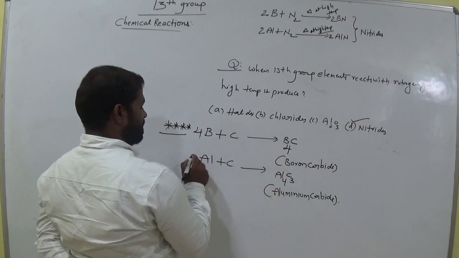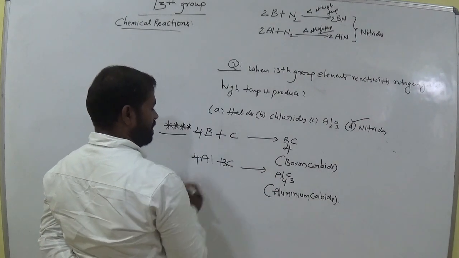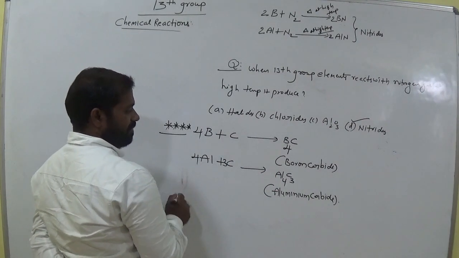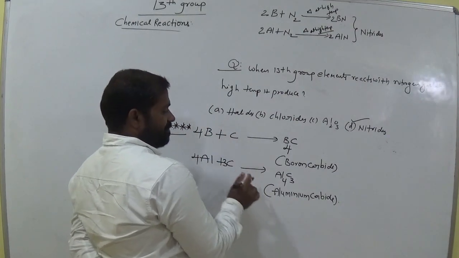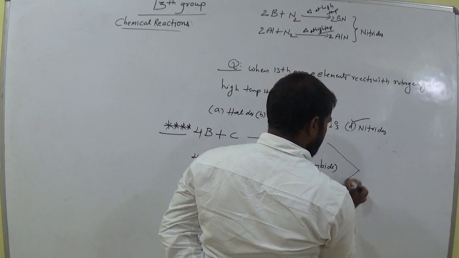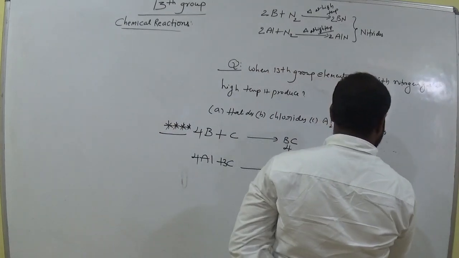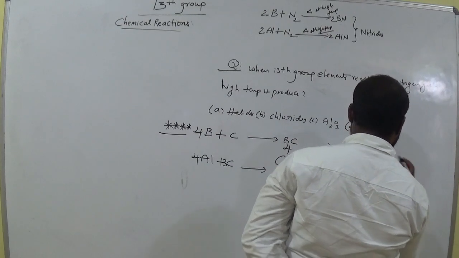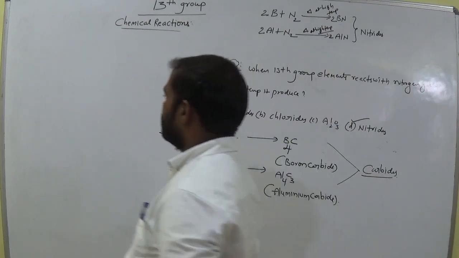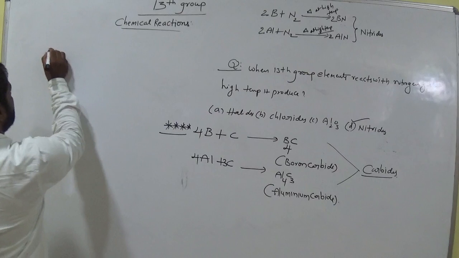Now how many aluminums here? We have 4. Here we have 3 carbons. Okay, aluminum carbide. So now boron or aluminum interacting with carbon, they prefer to give carbides. Remember this. Carbides. Is it clear? Write the question.